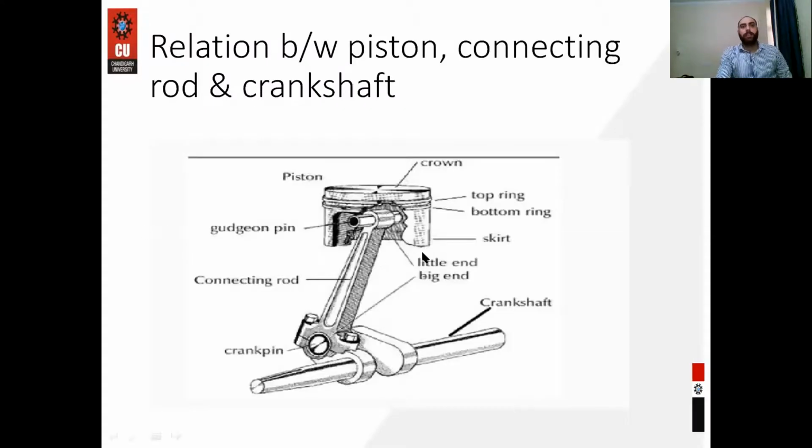So this is the relation between piston, connecting rod and crankshaft. At the top there is the piston, and on the outer periphery of the piston there are two rings, that are called piston rings. Piston is connected to the connecting rod with the help of the gudgeon pin, and the big end of the connecting rod is connected to the crankshaft with the help of the crank pin. This is the relationship between the connecting rod, crankshaft and piston.